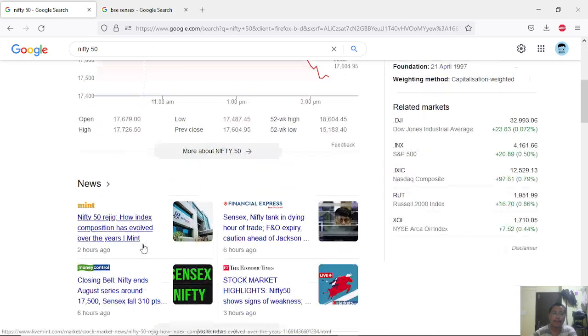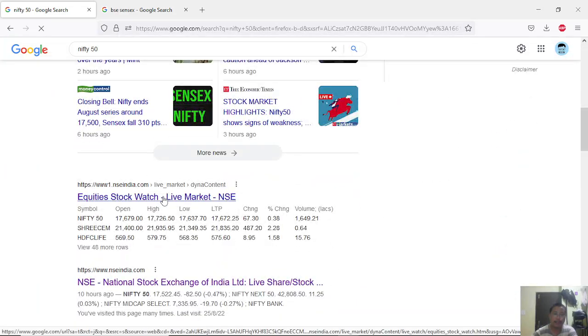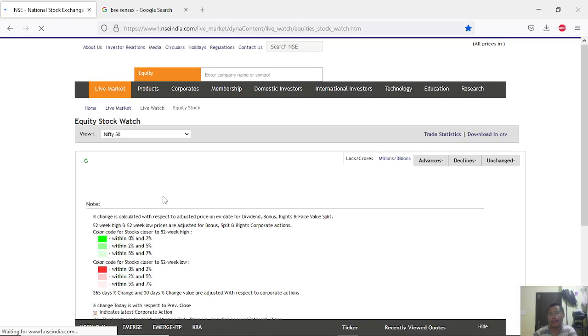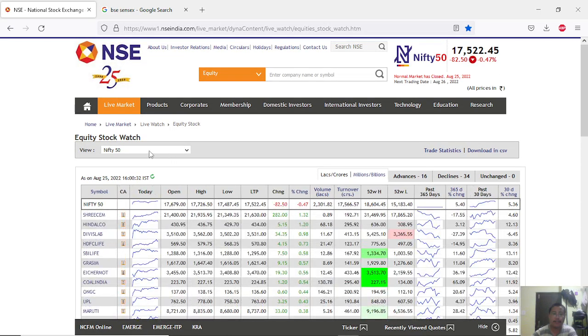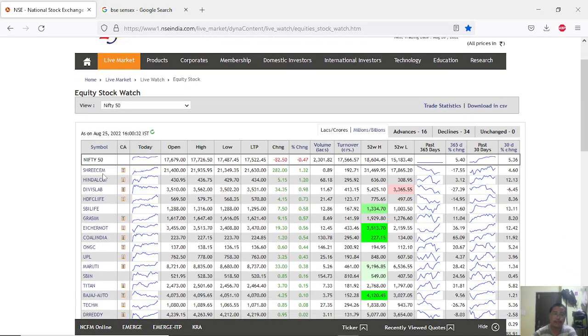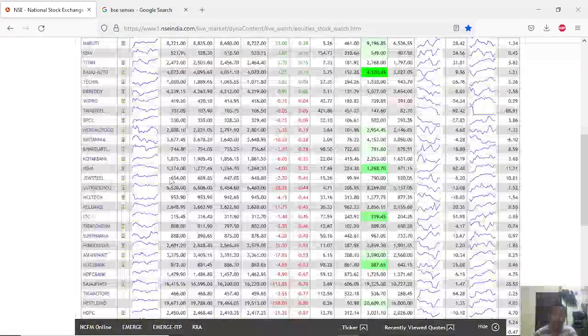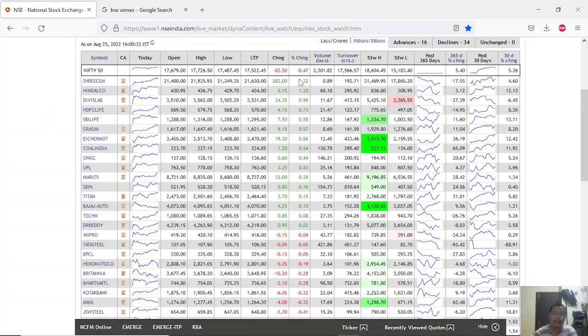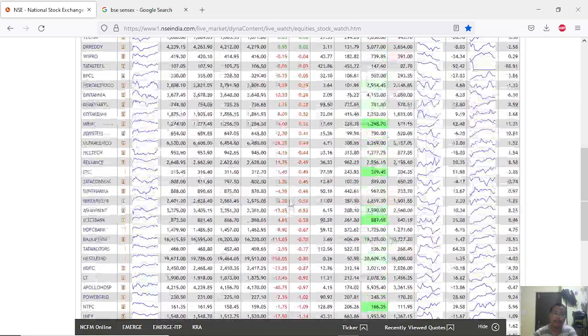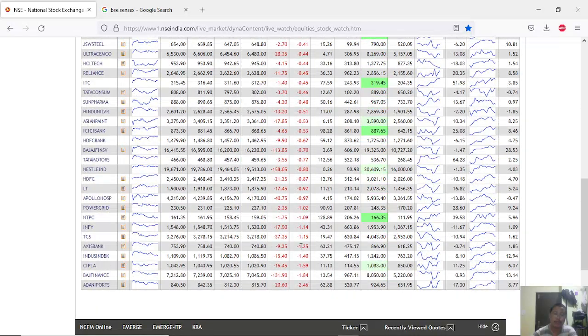So in NSE, let's go to the website and look at some of the 50 companies. Nifty 50, an index, the top 50 companies. This is the list of the companies here, you can all see it. The green indicates the percentage that went up today, and the red indicates the loss made today.